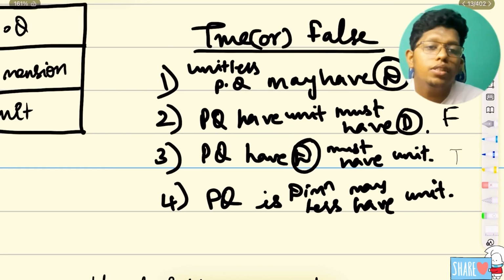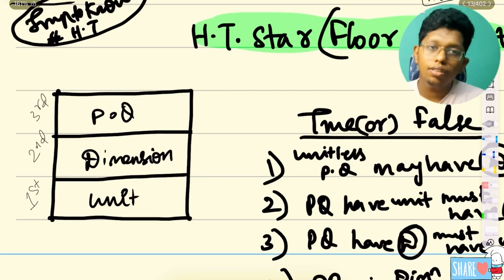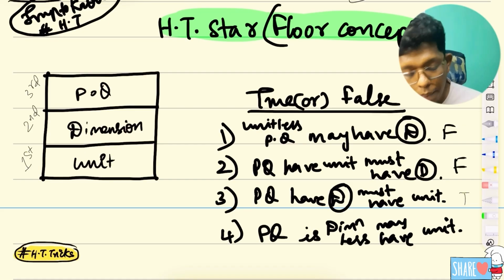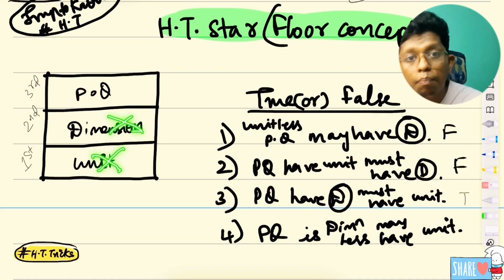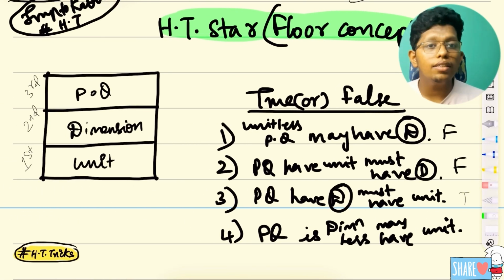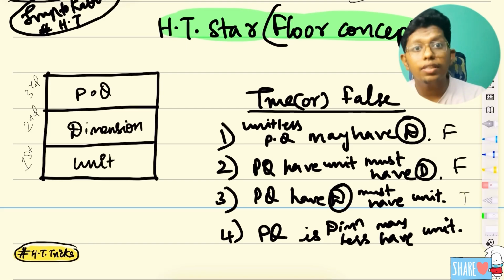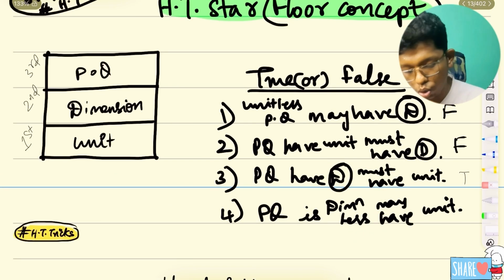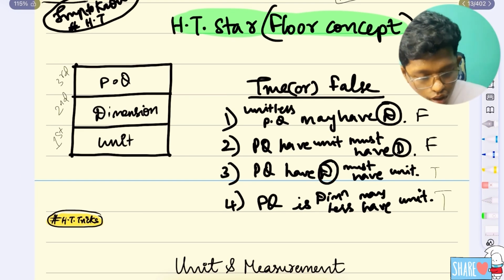A physical quantity is dimensionless, so there is no dimension, and it may have a unit. That is, the dimension is not there, but it may have a unit. They didn't say must have. Even though the second floor is absent, there may be a chance that only the land is there; they didn't build a floor itself. So the first floor may be present or may not be present. That's why they used the words may have. So definitely it is a true statement. So this is the answer.